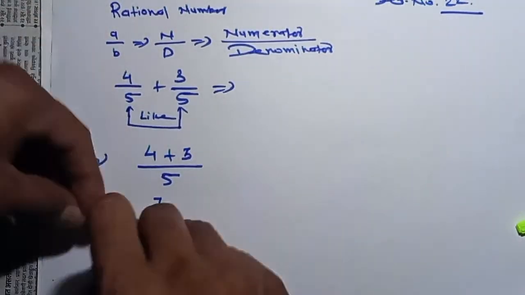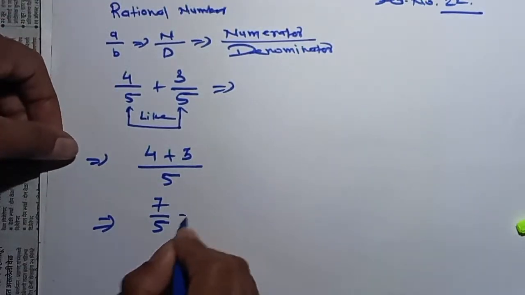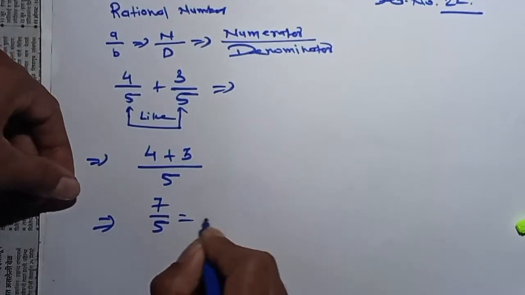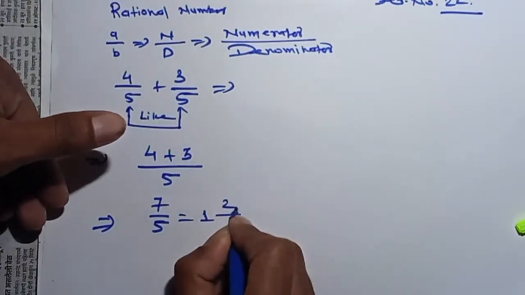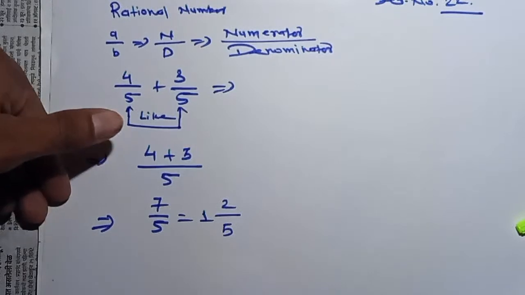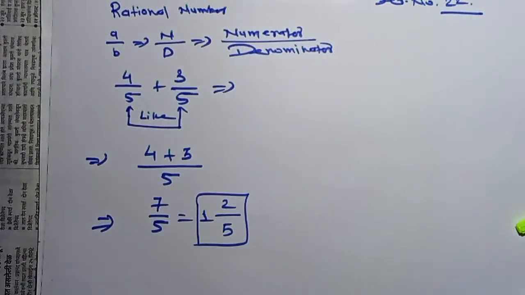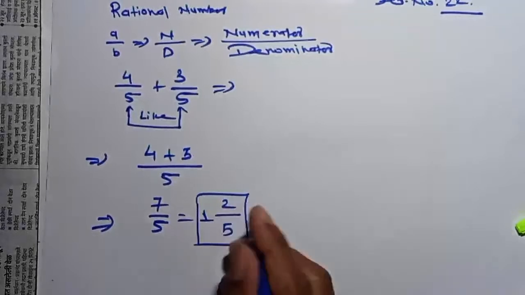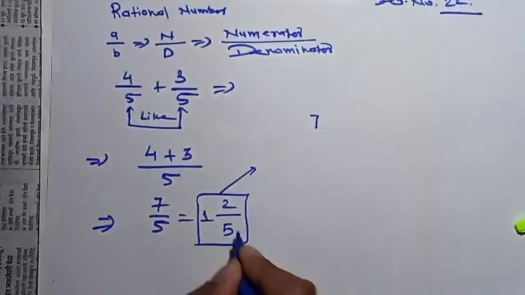But if you want the answer in more detail, we have to divide 7 by 5. The remainder is 2, and the quotient is 1. This is your mixed number. How did we find this number? We can use the long division method, so we can do it like this. 7 is your numerator, which means what?